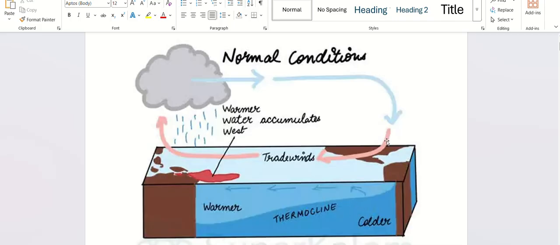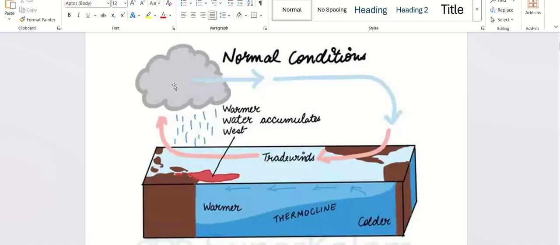So the trade winds blow from east to west in normal condition, bringing warm water to the western side of Pacific. Because we know this side is already warm. When it reaches the western side, the warm air carried by the trade winds rises up, and because of convection we get rain in this area, in Australia, Indonesia part.